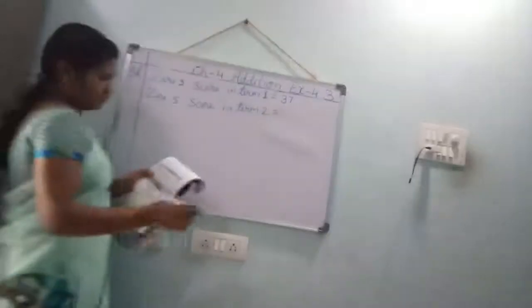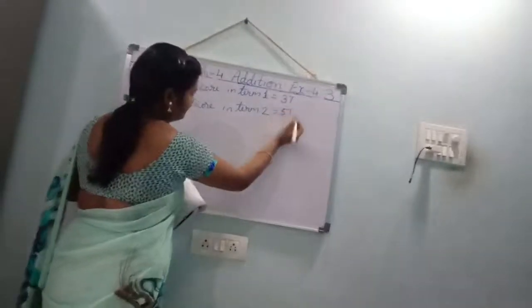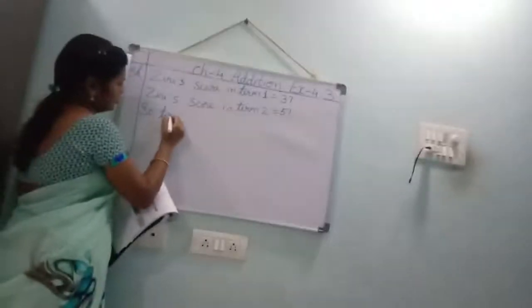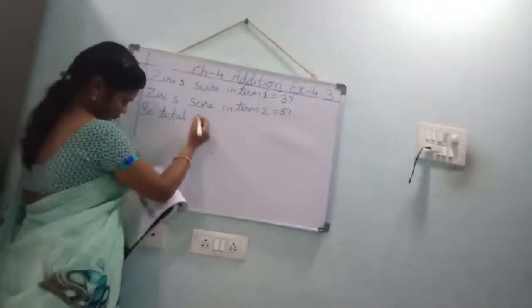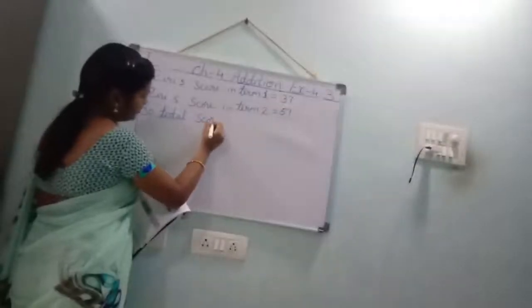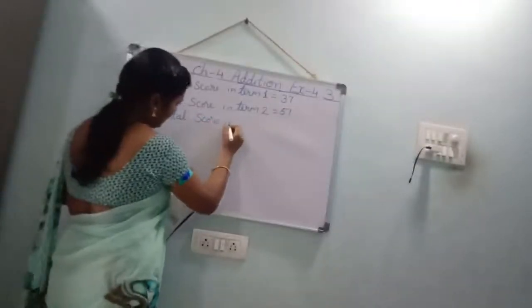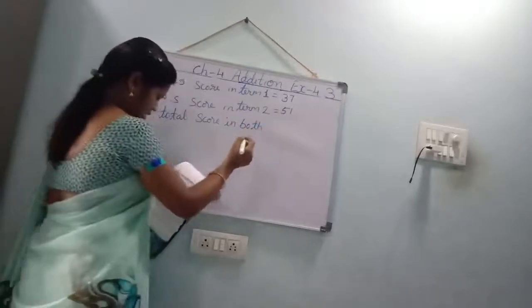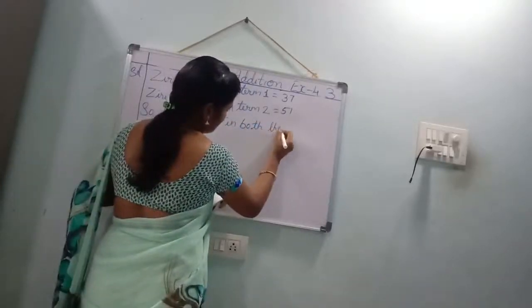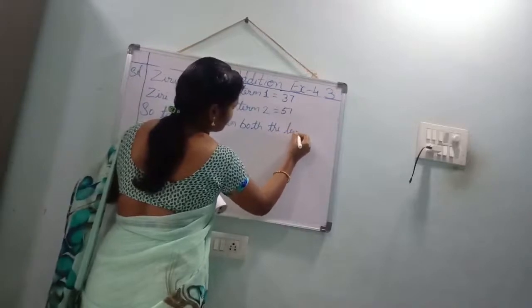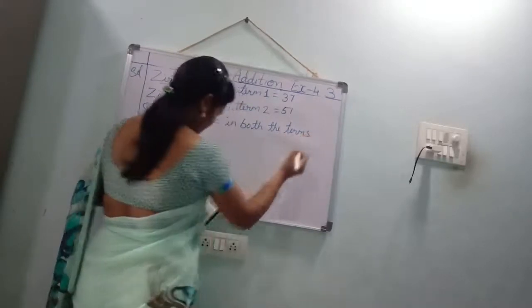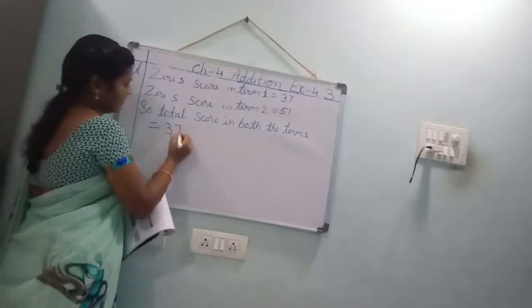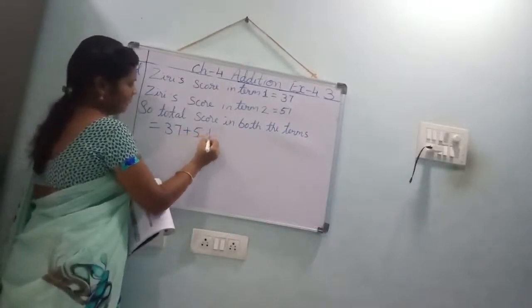Term 2, what is that score? 51. So, total score in both the terms is equal to 37 plus 51.